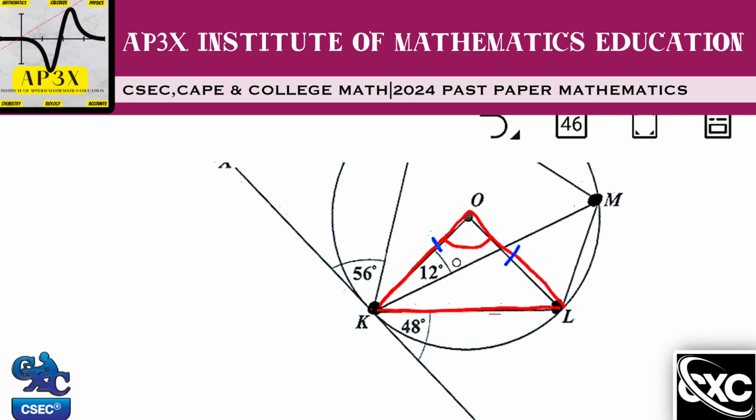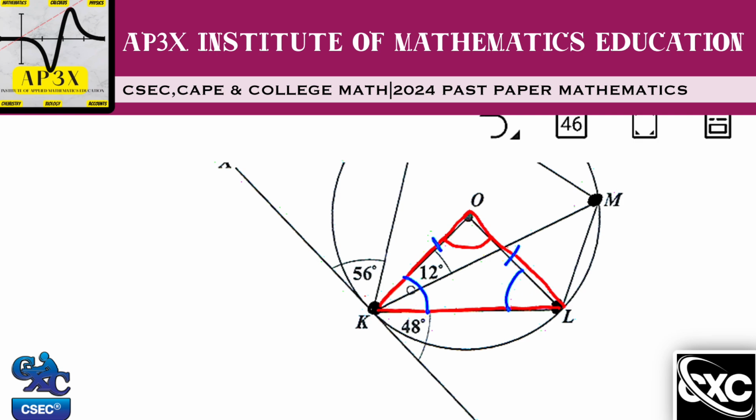Since this side is equal to that side because of that theorem, the triangle you're looking at is an isosceles triangle. Therefore, this angle plus this angle, they are equal. That's one thing I know for sure. Now, the only way to find KOL is to find these two angles here.